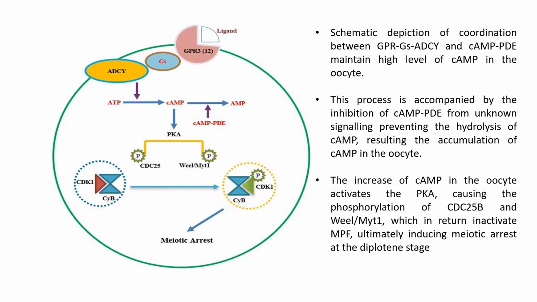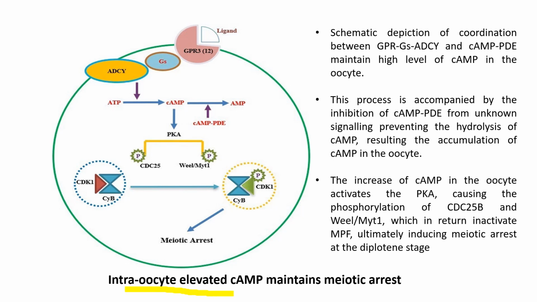Now we want to know the follicular basis of meiotic arrest at the diplotene stage of prophase. It is said that the intraoocyte elevated cAMP is responsible for this meiotic arrest. From this schematic depiction, we can say that this is a G protein coupled receptor. It is a G stimulatory protein, coupled with adenyl cyclase. We know that it can convert ATP to cAMP. Now this cAMP will generate protein kinase A.